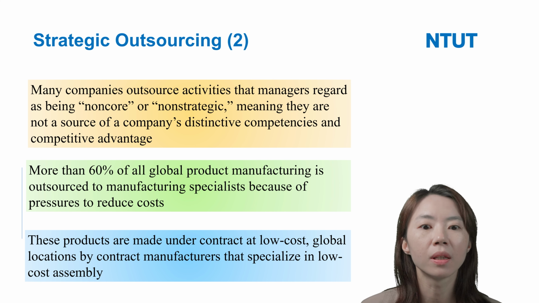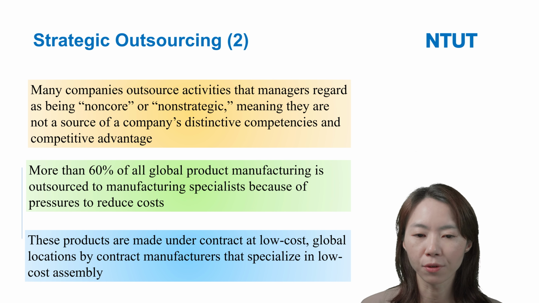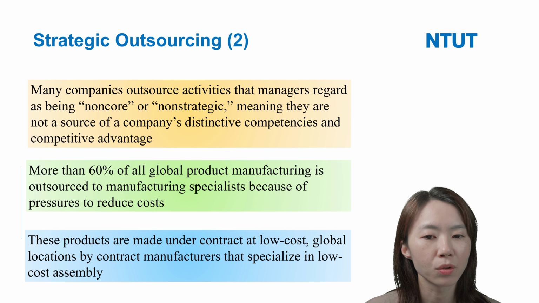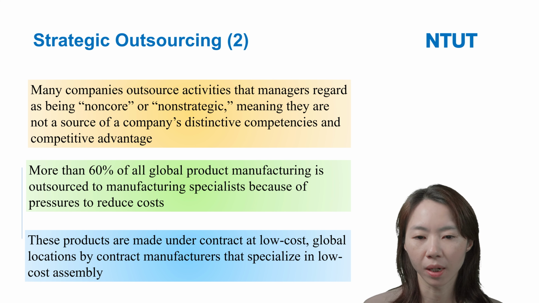So you can see many famous companies focus on R&D, product design and marketing, and they outsource the non-core or non-strategic functions to specialists.